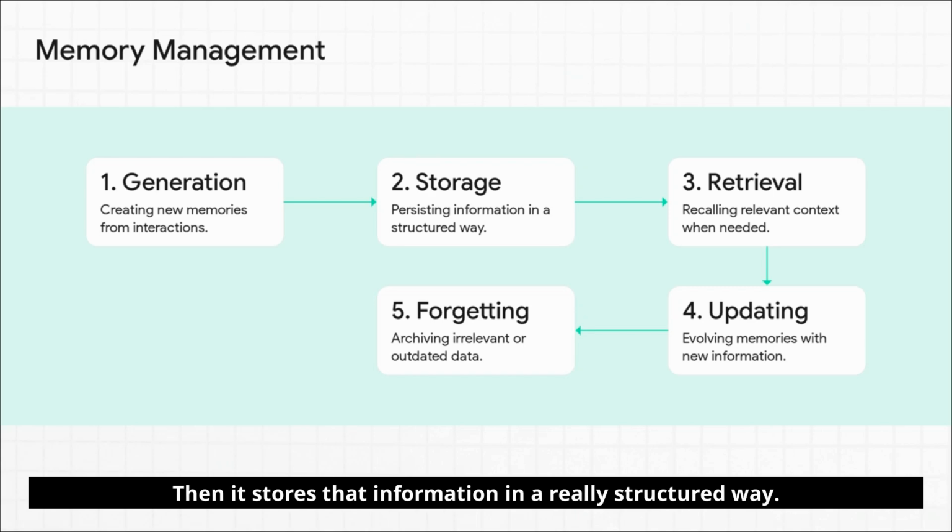Then it stores that information in a really structured way. Later, when you need it, it can retrieve the relevant context. As you give it new information, it updates what it already knows. And this part is so important, it even knows how to forget. Not just deleting things, but intelligently archiving or downranking information that's just not relevant anymore.